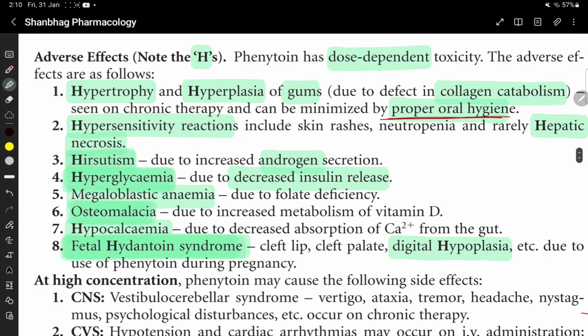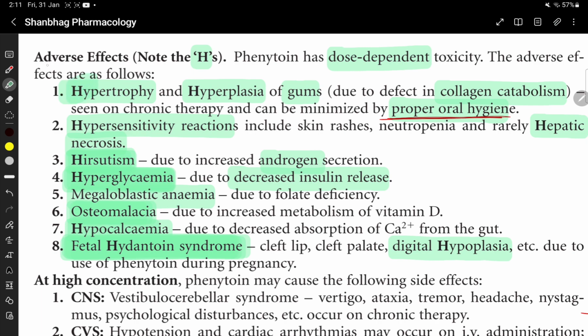So adverse effects: hypertrophy and hyperplasia of gums, hypersensitivity reactions like skin rashes, neutropenia, hepatic necrosis, hirsutism due to increased androgen, hyperglycemia, hypocalcemia, megaloblastic anemia, osteomalacia, and fetal hydantoin syndrome.